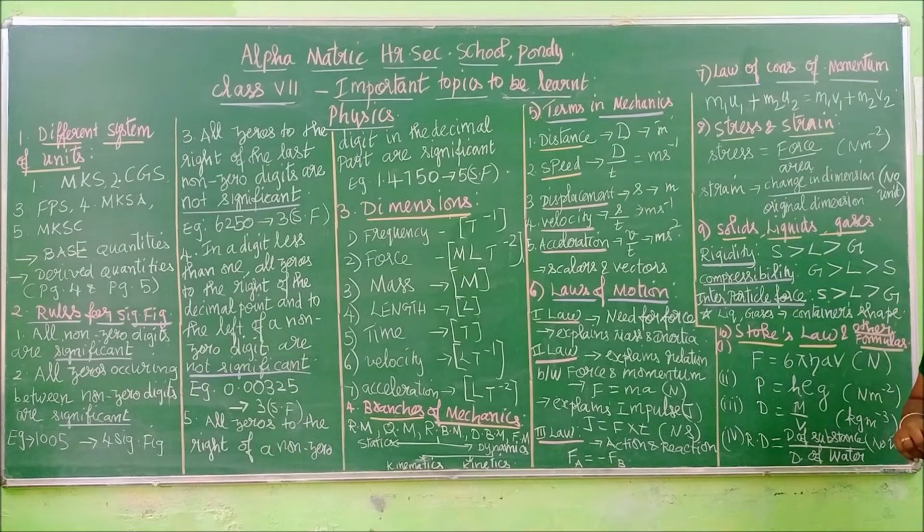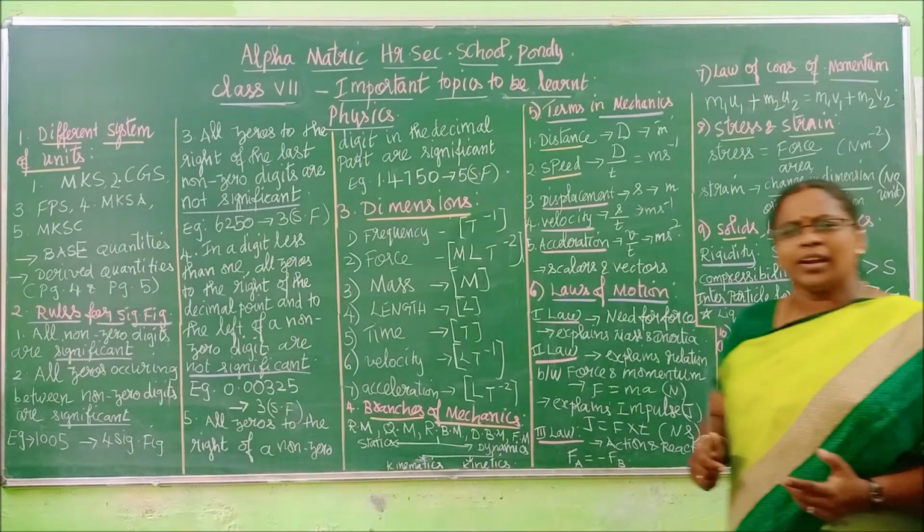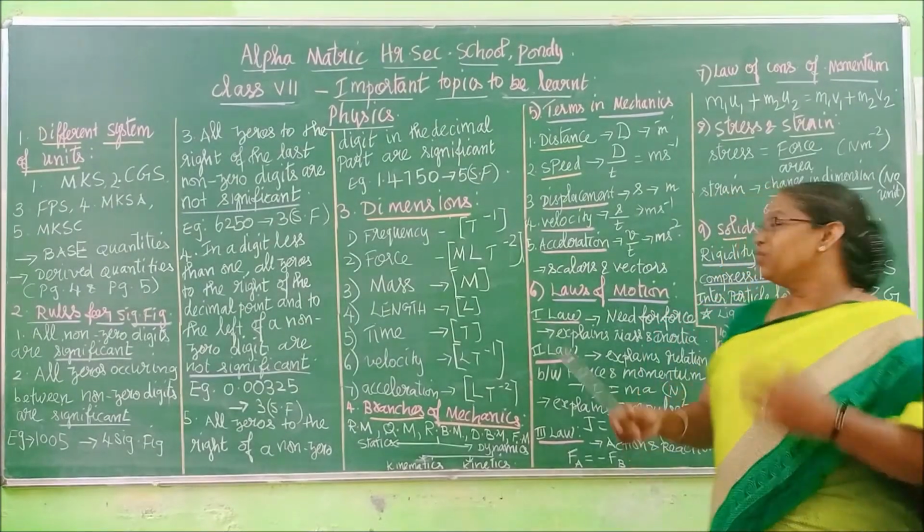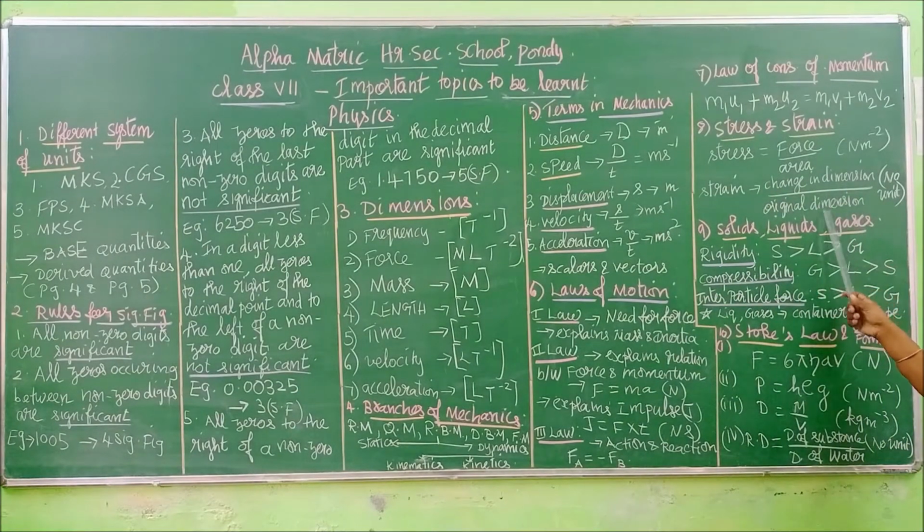Now we have strain. What is strain? It is the ratio, meaning we have to divide, between change in dimension and original dimension. What do these dimensions mean, children? It may be anything: length, area, volume. If this is length, then this also will be length. If this is area, then this also will be area. These two are the same quantities, so they will get cancelled. So we will not have any unit for strain.